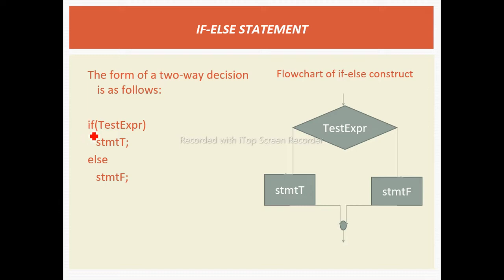The syntax is given here. In the if condition we check the condition, that is the test expression. If this test expression becomes true, we execute this if block. Otherwise, we execute this else block. The flowchart is given here. Test expression. If this test expression becomes true, statement T will be executed. If this condition becomes false, it will execute statement L.